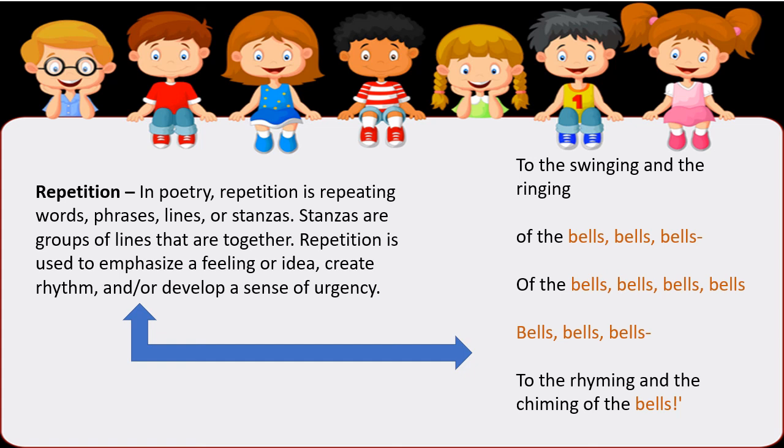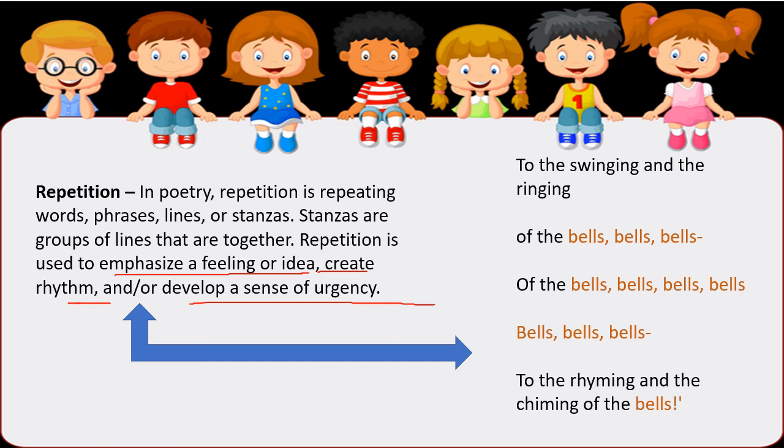And last, we have repetition. In poetry, repetition is repeating words, phrases, lines, or stanzas. Stanzas are groups of lines that are together, and repetition is used to emphasize a feeling or idea, create a rhythm, and or develop a sense of urgency.